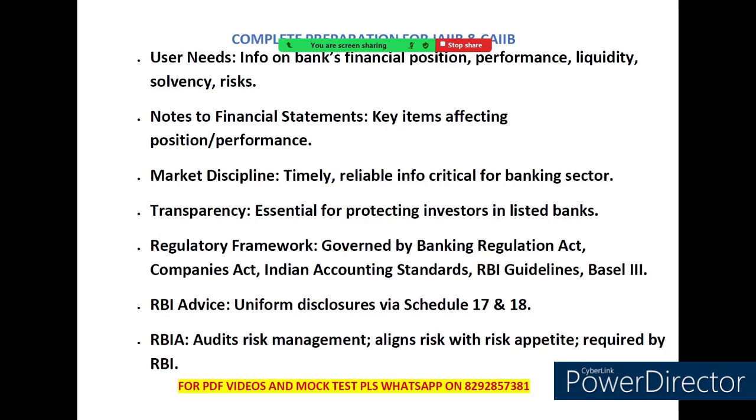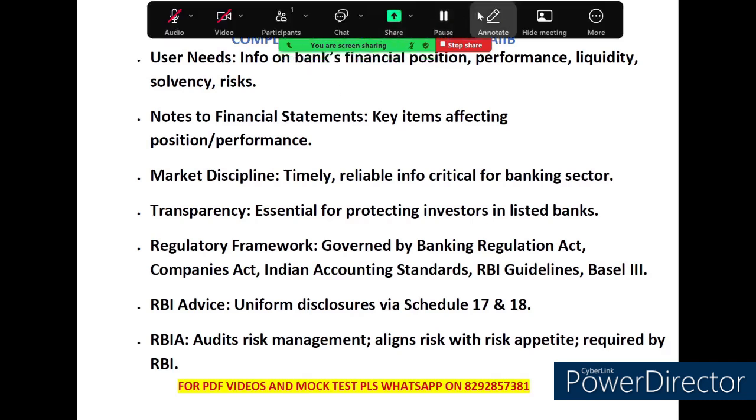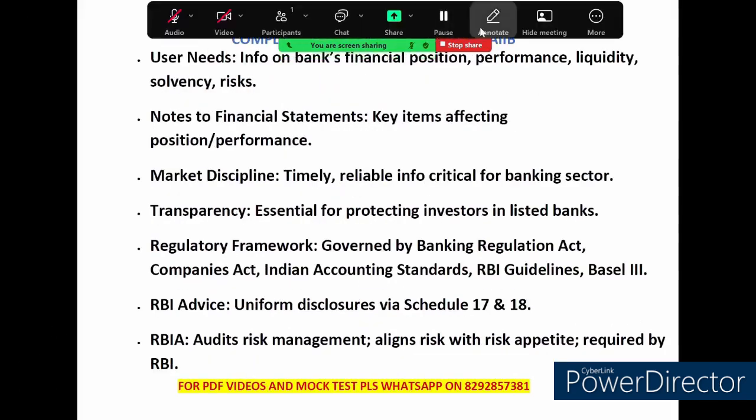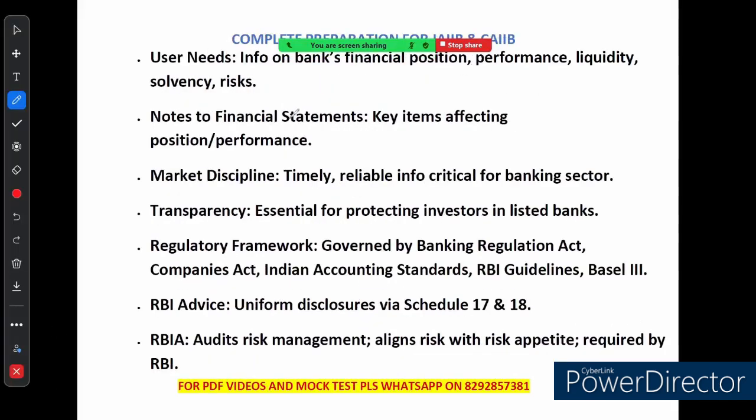Now let's continue our discussion on unit number 27, which is based on compliance audit. So friends, we are breaking down how banks manage their financial position, performance and risk in simple terms. First off, banks need to keep a close eye on their financial health: how much money they have, how well they are doing, their ability to pay debt, and the risk they face. These things are included in financial health.